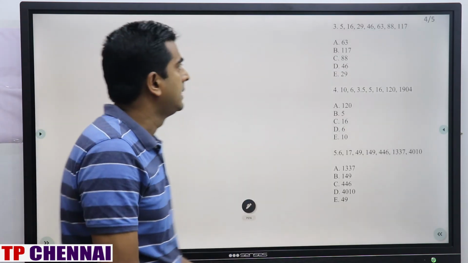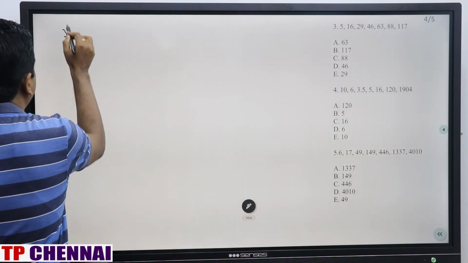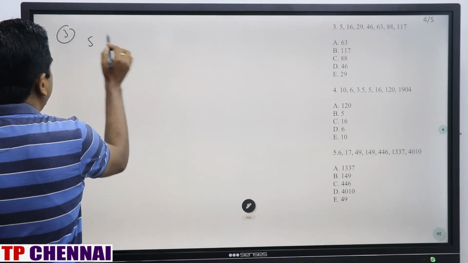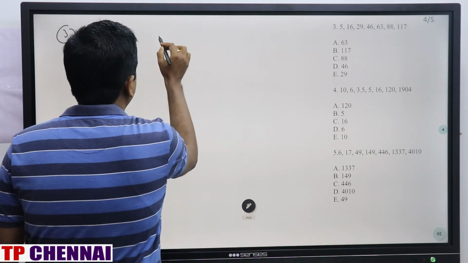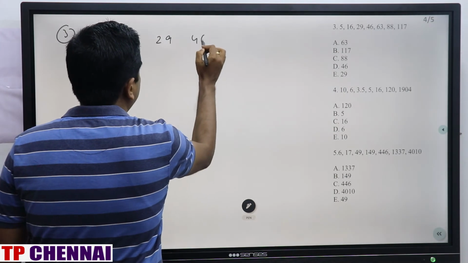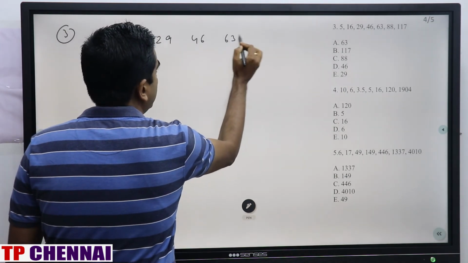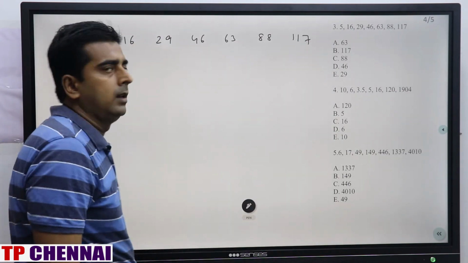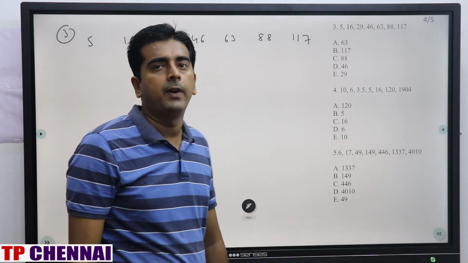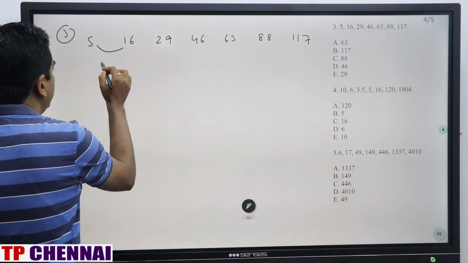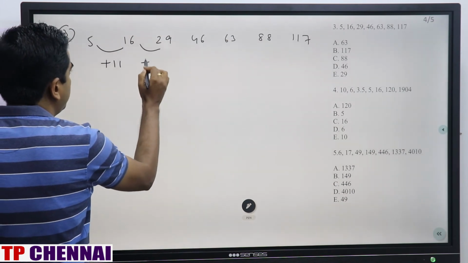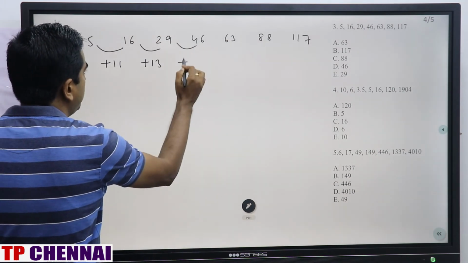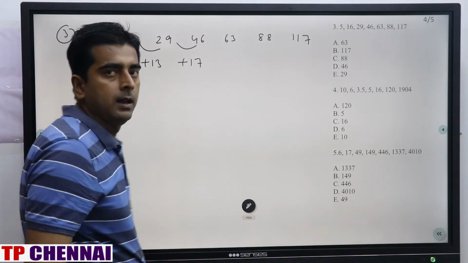Now we'll see question number 3: 5, 16, 29, 46, 63, 88, 117. Right? The difference is not increasing fast. That means the difference is how much here? Plus 11. Difference is how much here? Plus 13. Difference is how much here? Plus 17.